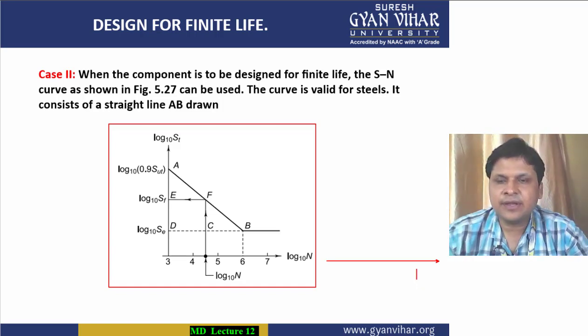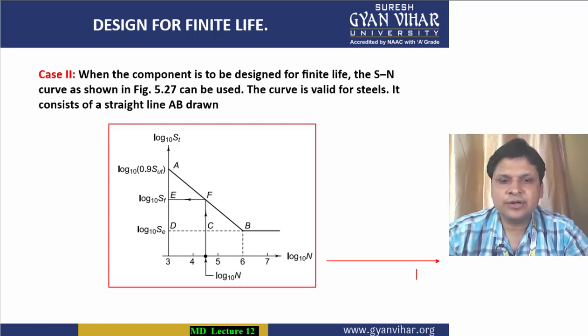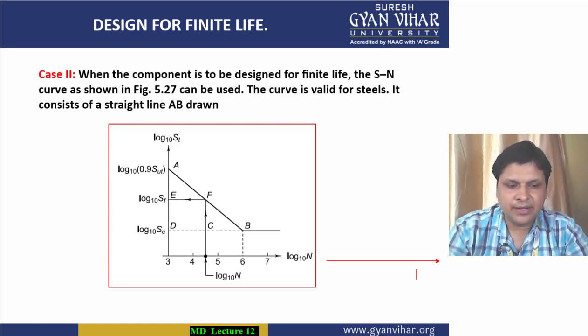Since the number of cycles are always in powers of 10, to make it shorter we take the log value of the number of cycles. So on the x-axis we are taking log 10, log N.